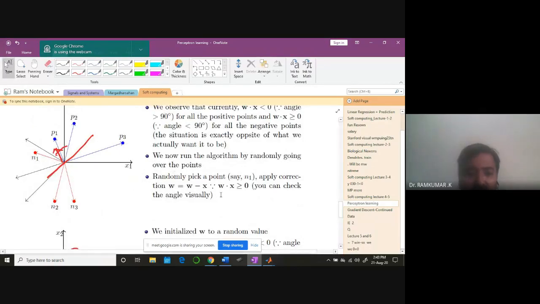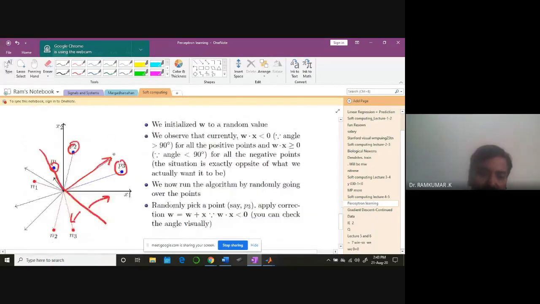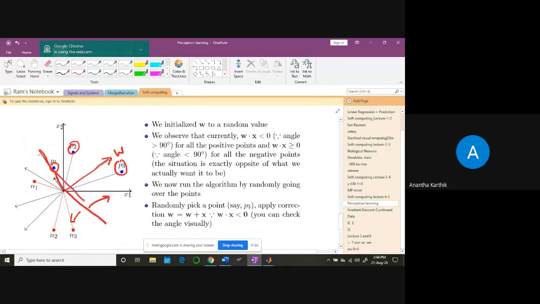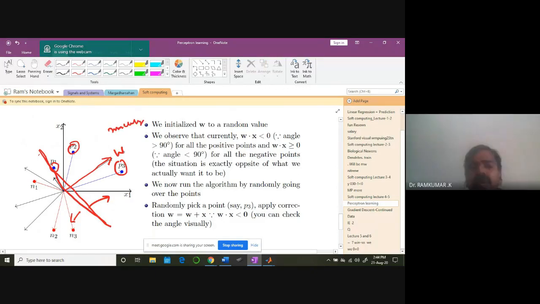Finally the weights are here. So now, the X we are adding is the positive point, sir? Yeah. Exactly. They are the misclassified ones now. You need not worry like that. You think in terms of the error. Think of the error.